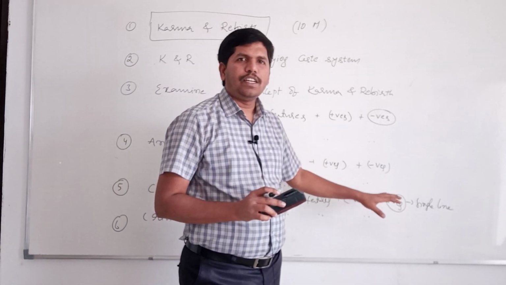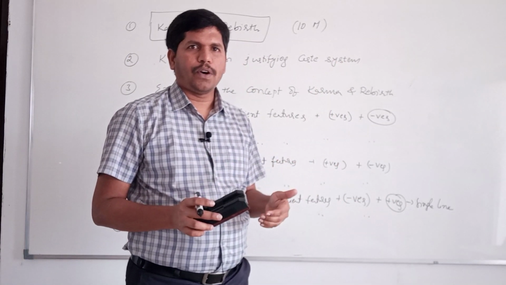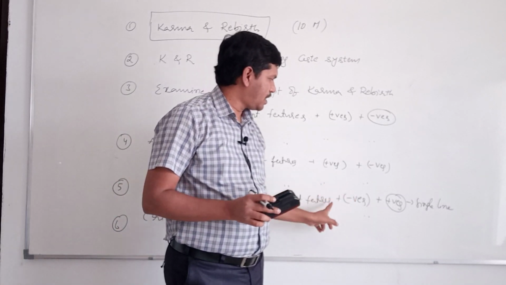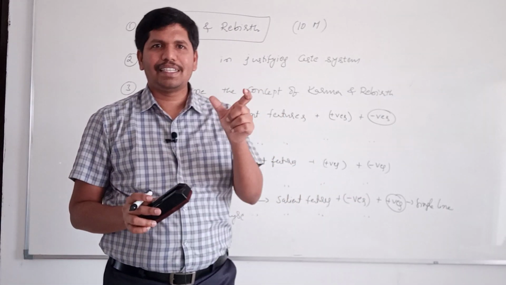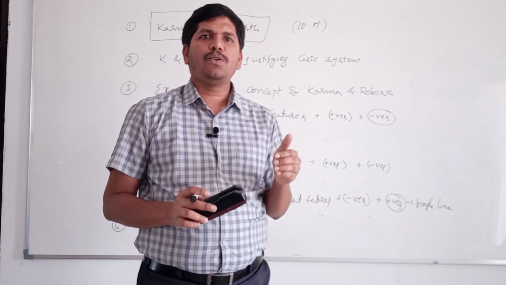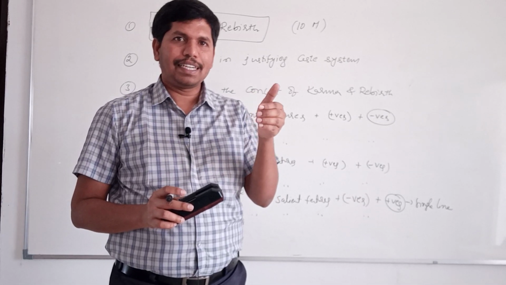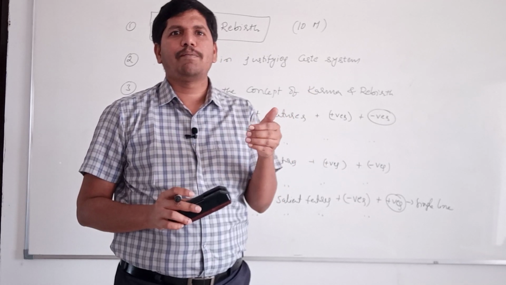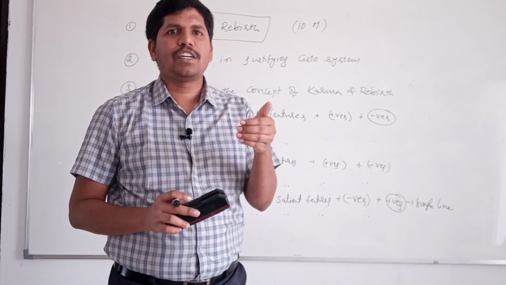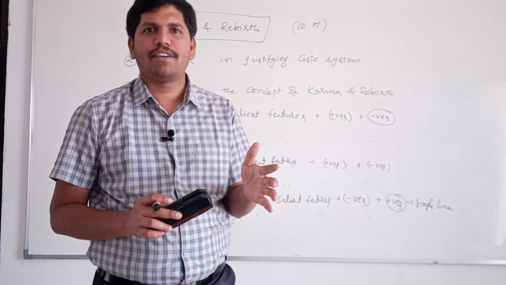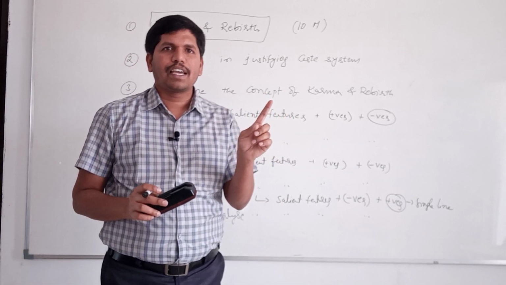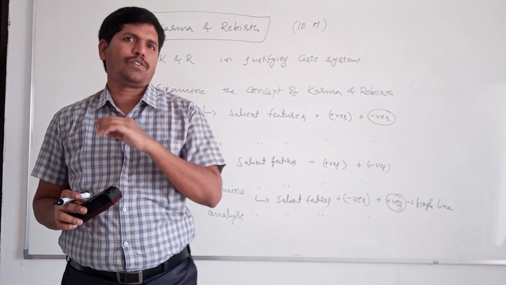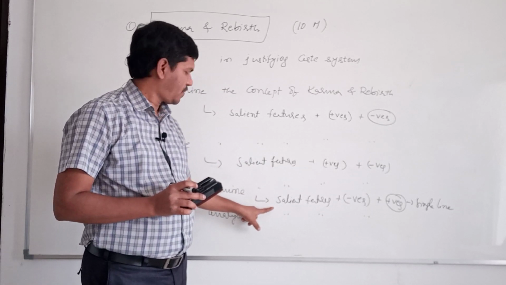Here you need not write those contents in the form of points, but after writing salient features and negatives, you have to write a single line conclusion. Even though there are certain drawbacks, or even though there is a criticism against the concept of karma and rebirth, it is responsible for motivating the people to be involved in good actions, charitable activities, and to be active in their life. Like this, all the features can be incorporated in your answer in the form of a single line positive conclusion. Like that you have to write.